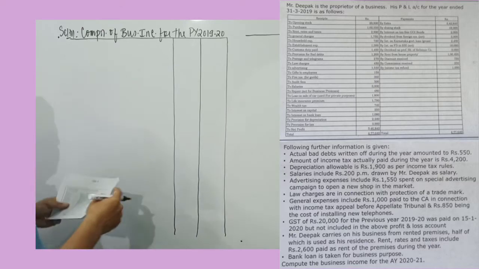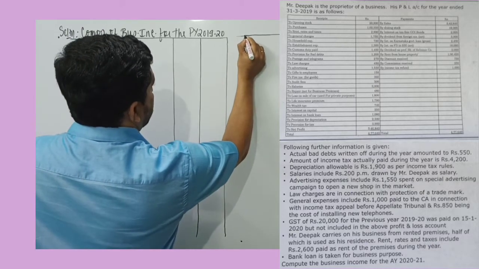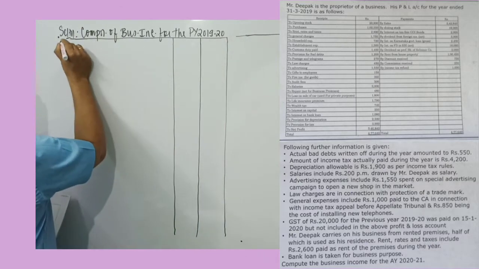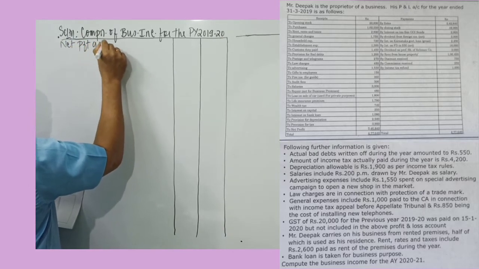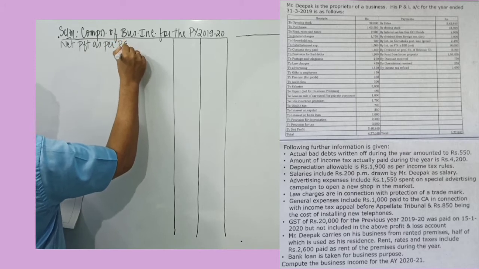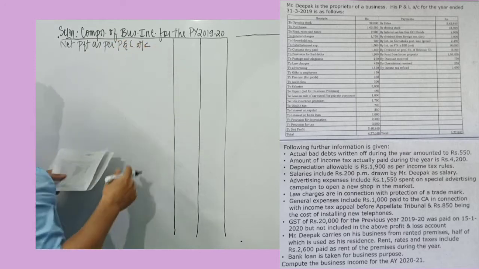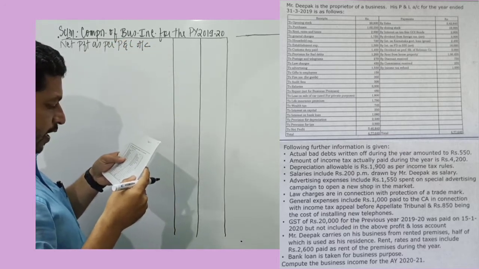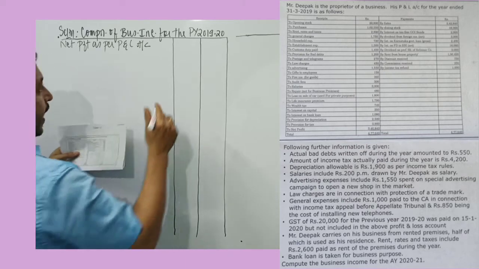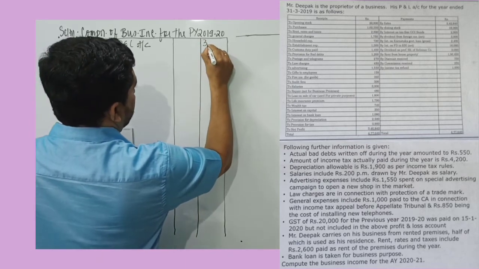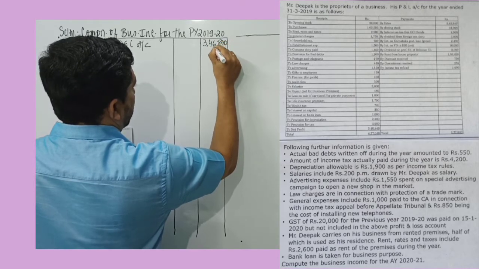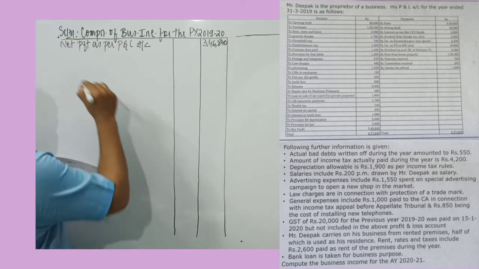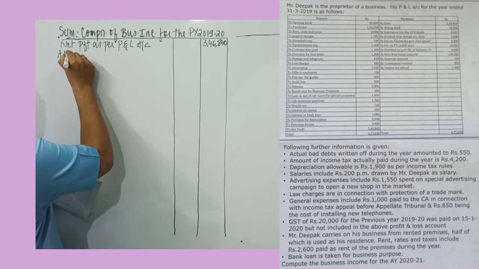Okay, so we will take net profit as per profit and loss account as the starting point. So I record over here net profit as per profit and loss account, which is given to you. The amount is 3,46,840. So I record that in the outer column.